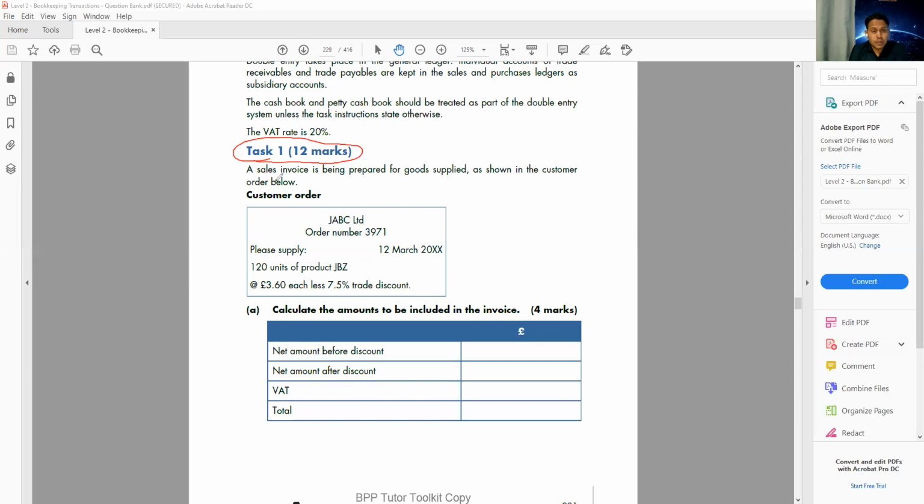Okay, task 1, 12 marks. It's a sales invoice. A sales invoice is being prepared for goods supplied as shown in the customer order below. As soon as we see the words sales invoice, we understand someone purchased from us on credit. Someone buys from me on credit, so I'm going to send a paper so that he can make the payment. And this paper is called an invoice, isn't it?